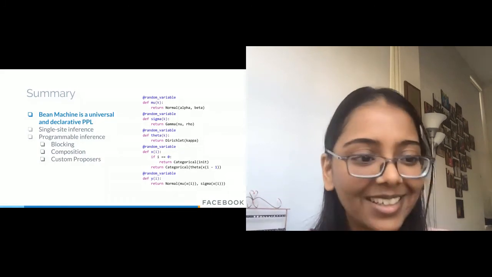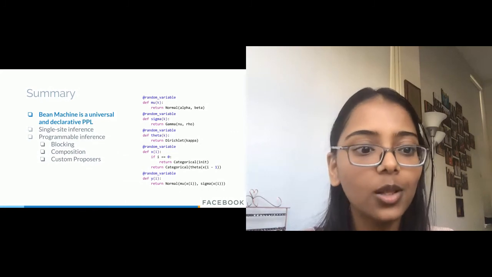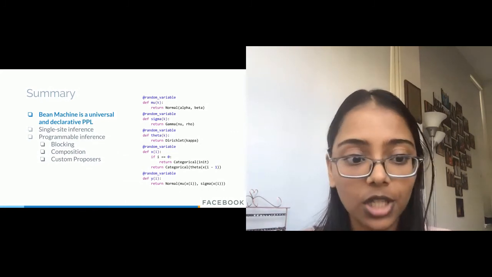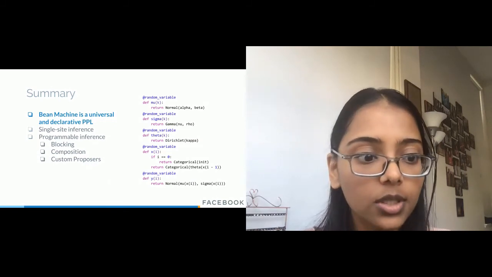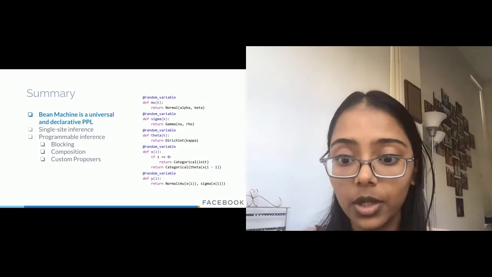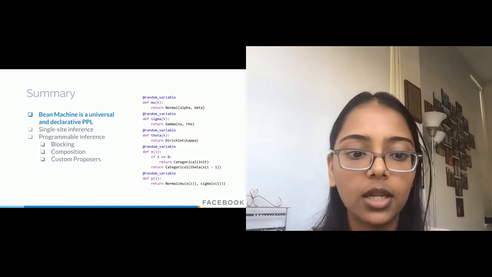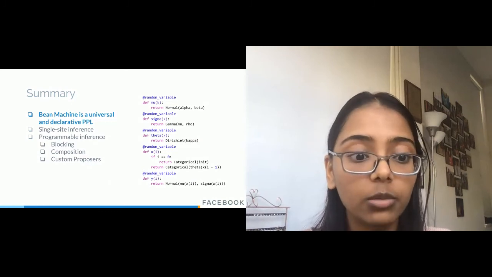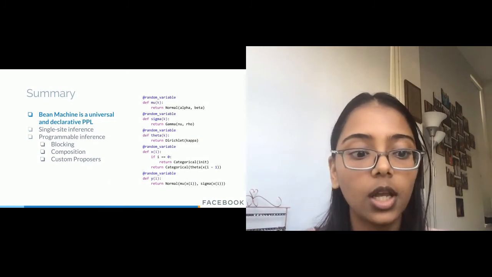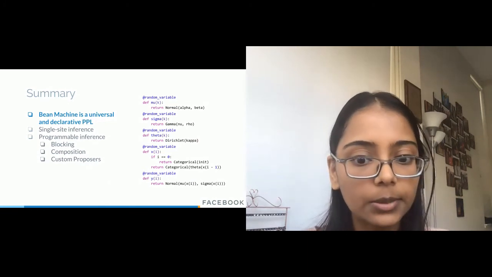Okay, sorry. Yeah, so in summary, Bean Machine is a universal declarative PPL with syntax that mirrors mathematical notation. We perform single-site moves over individual random variables, which allows us to support 3 programmable inference techniques: blocking, where we update highly correlated variables together; composition, where each variable can specify its own proposer; and custom proposers, where users can easily incorporate domain knowledge to inference.